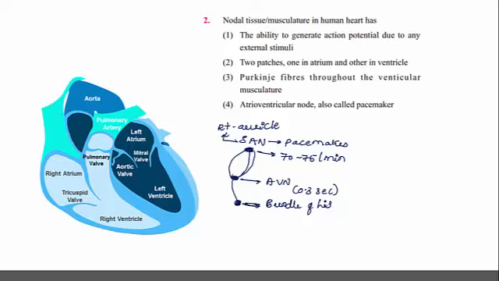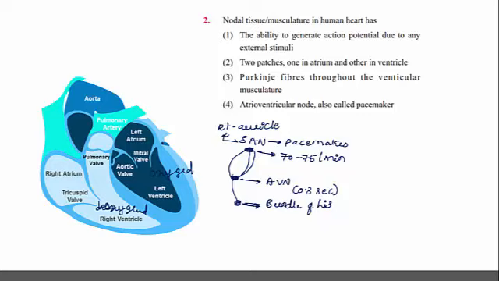This delay helps in the complete filling of the ventricles with the respective blood. That means the right ventricle will be completely filled with deoxygenated blood and the left ventricle will be completely filled with oxygenated blood, so that the complete filling of the ventricles is helped with the delay of 0.3 seconds which is made by AVN.